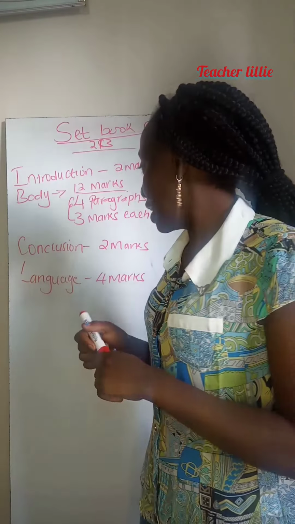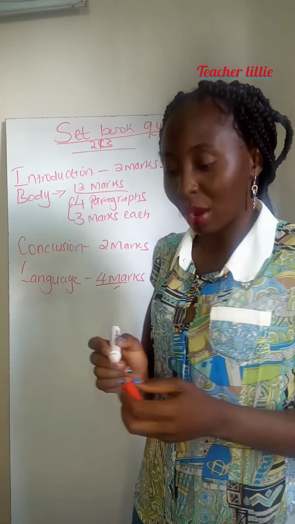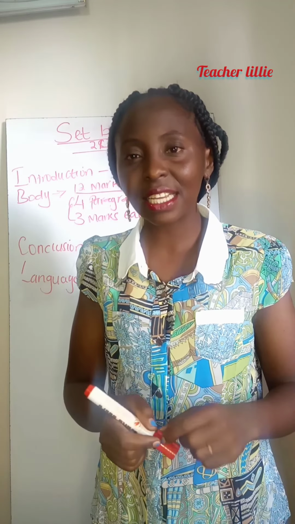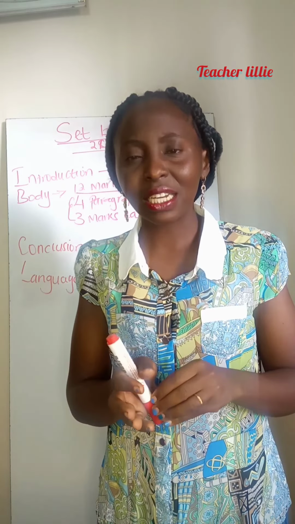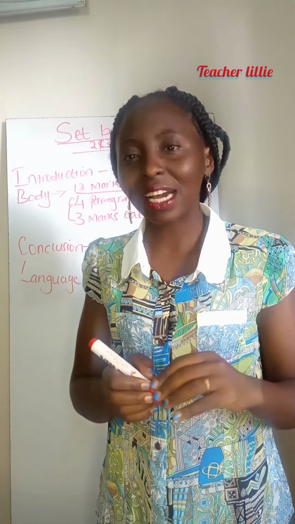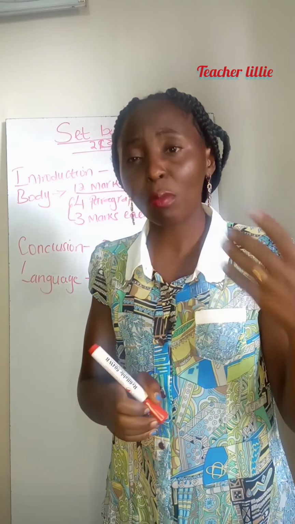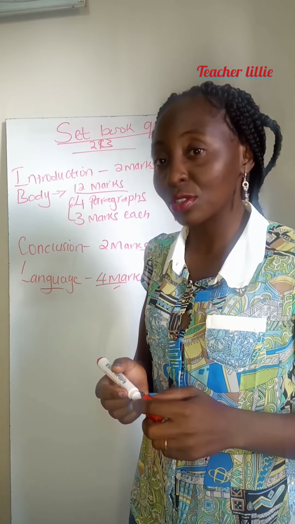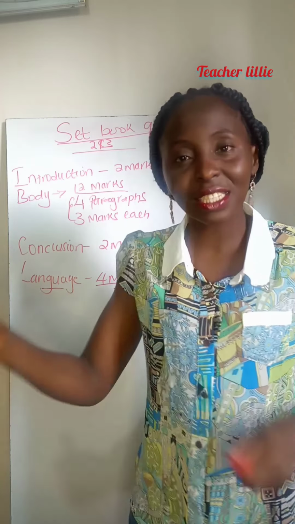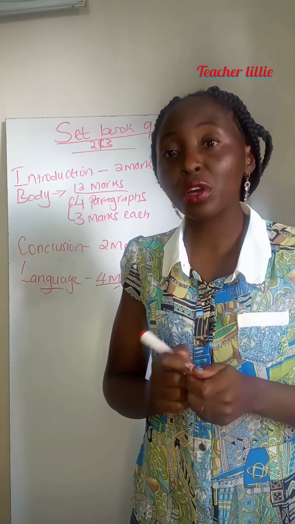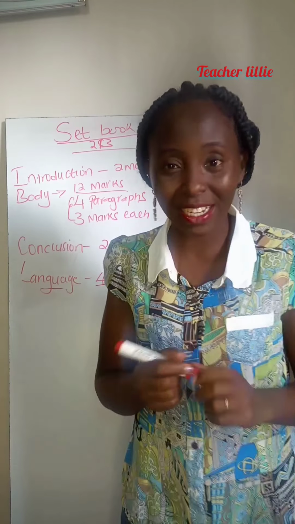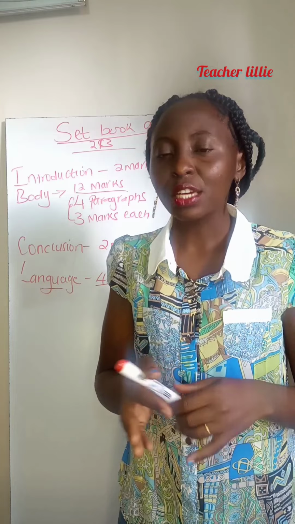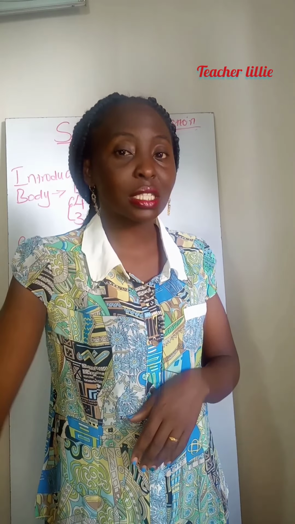So you have explained. Then the language carries 4 marks. Are you able to move from one paragraph to the other with ease? Are you able to avoid spelling mistakes? Are you able to quote the exact characters and not misquote characters from another book? That is the language. So language also determines what you'll get in an essay. It's not just about writing and writing and writing. Make sure you check your spelling, and also that you don't have so many mistakes in that essay.